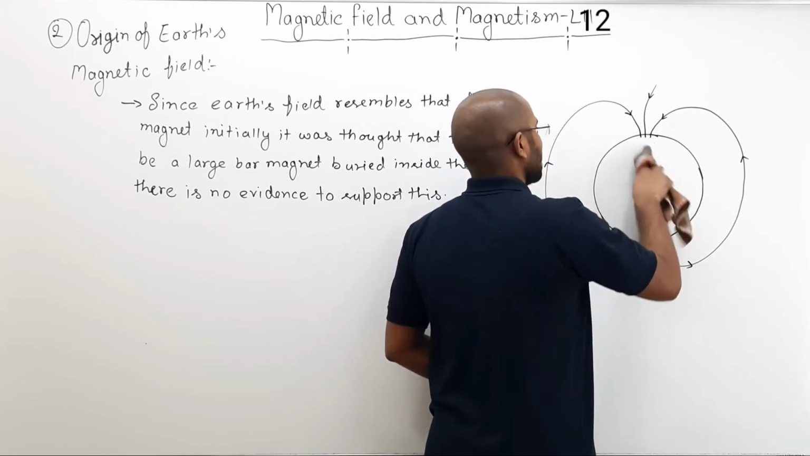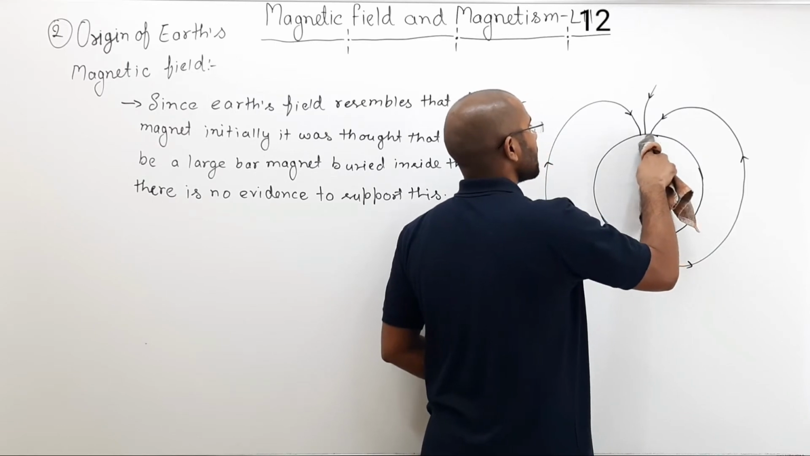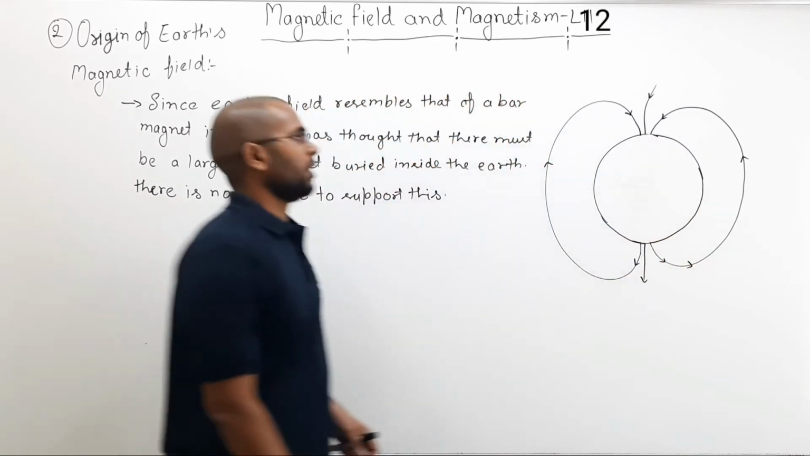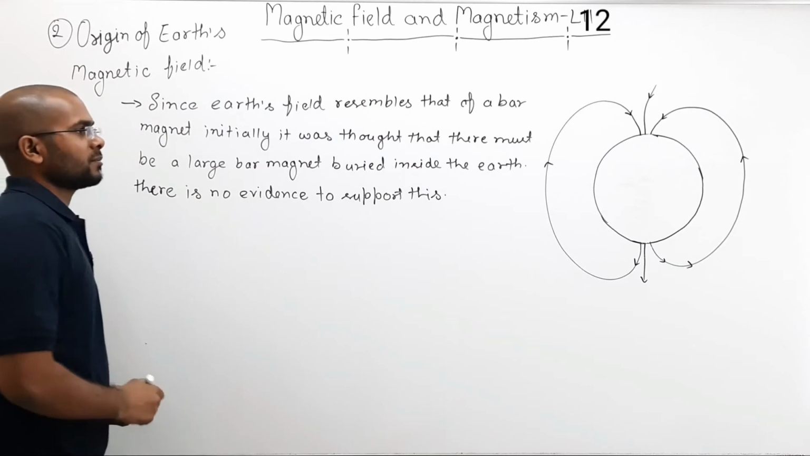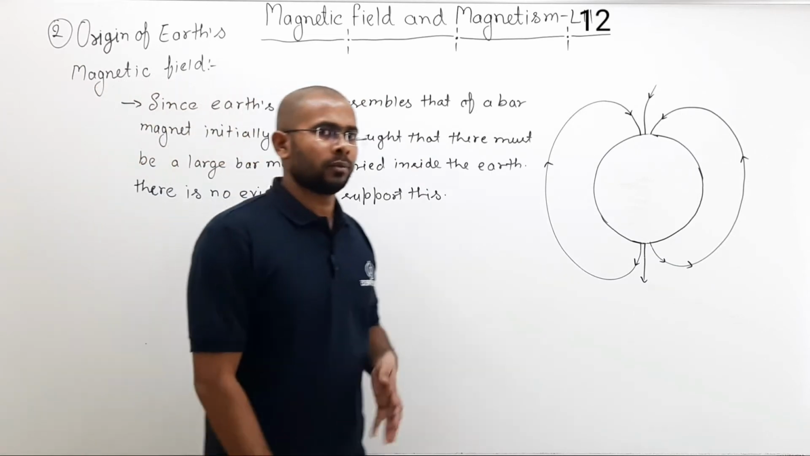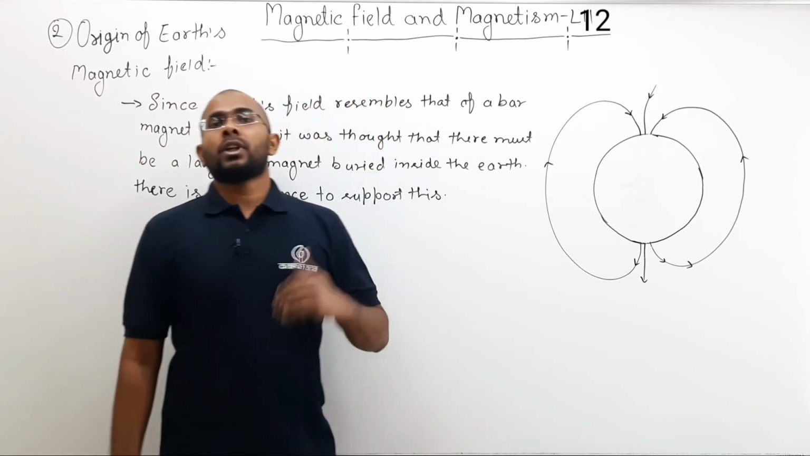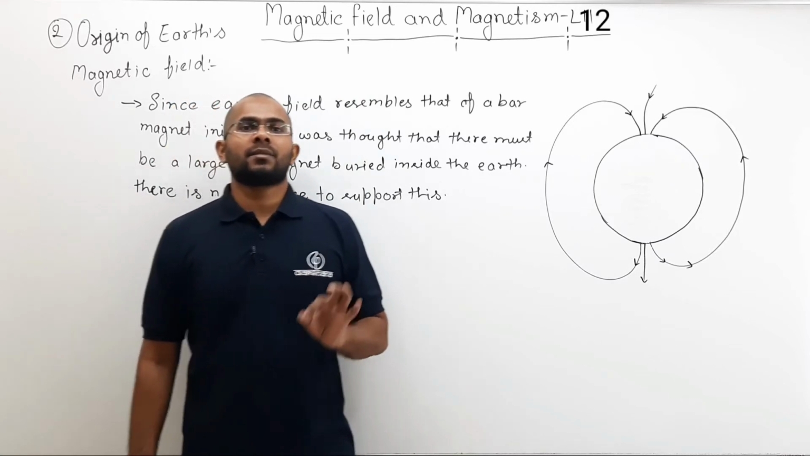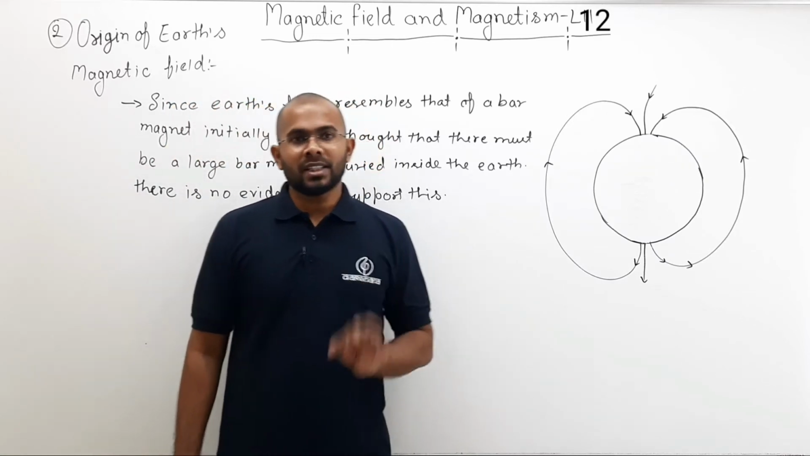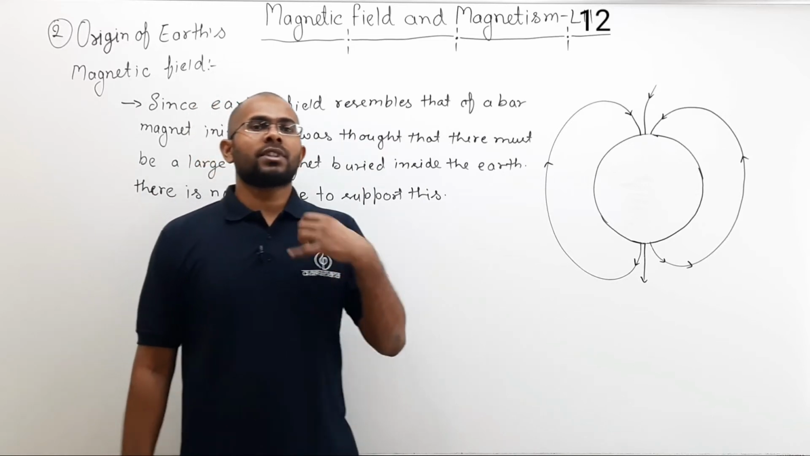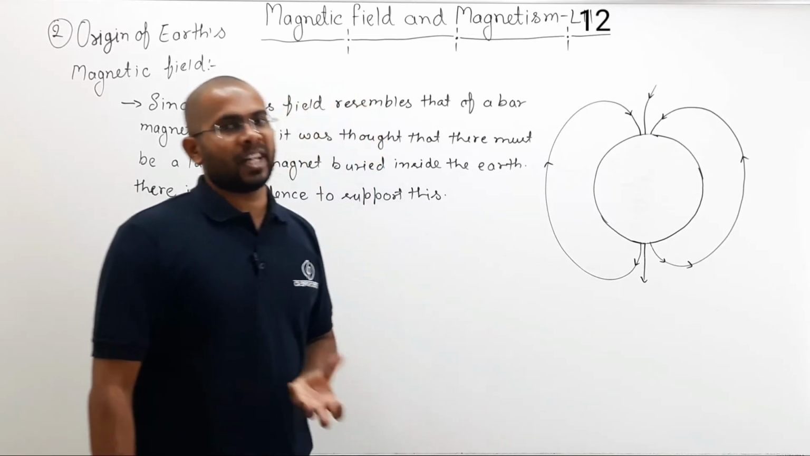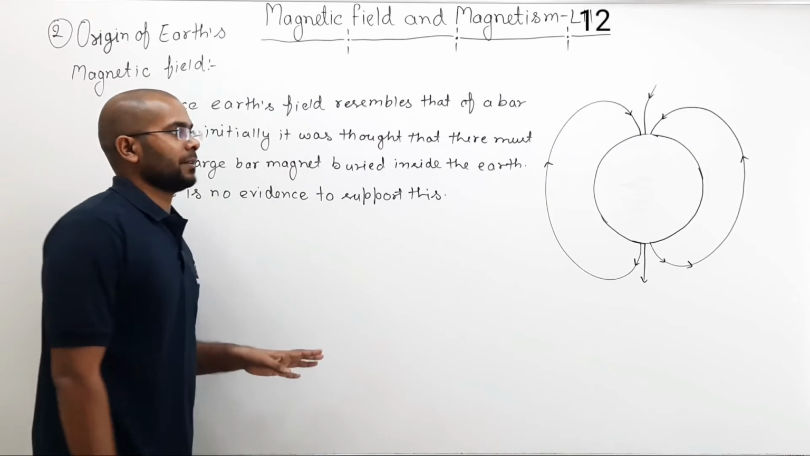If there is no bar magnet, then what is the reason? What is the reason for the existence of Earth's magnetic field? Now, nobody actually knows why Earth has a magnetic field. But there is a theory which is most accepted by everybody.